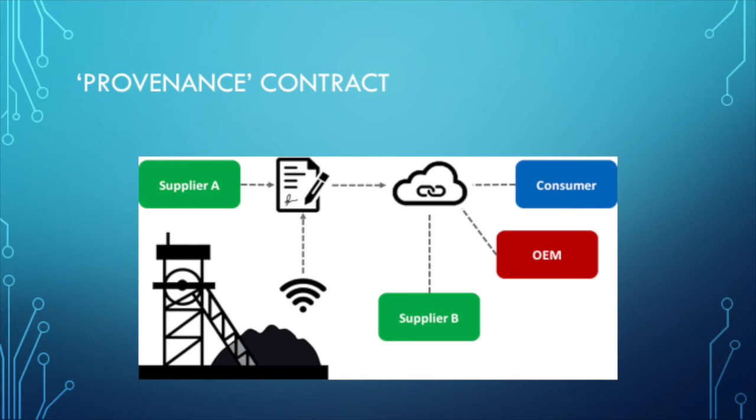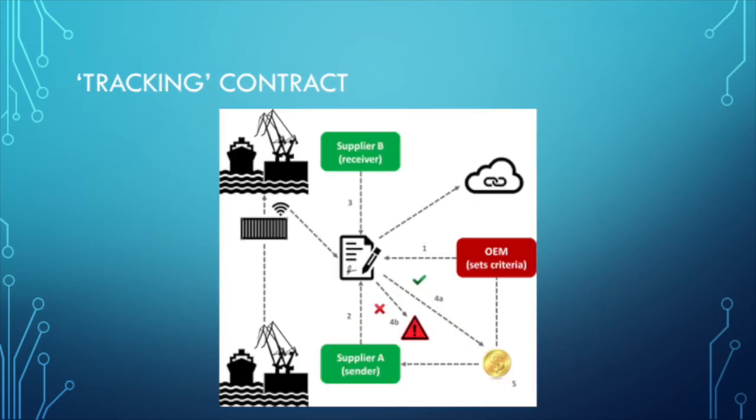source of their product. For the tracking smart contract, each party will be required to record the details to the blockchain whenever they send out a shipment or receive a shipment. When a shipment is received, the receiving party will confirm that everything is in order. If the shipment arrives on time and at the correct location, as verified by smart sensors, a payment in the form of crypto tokens is triggered to the shipping party. An example is illustrated in the figure shown.